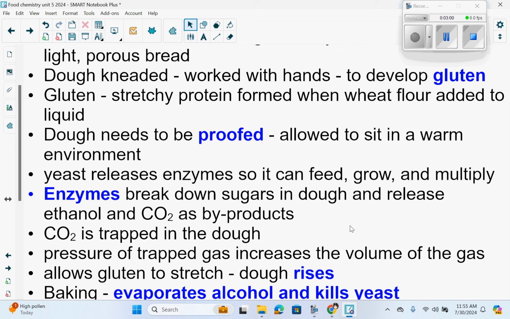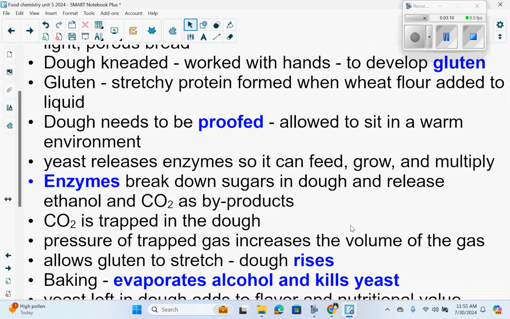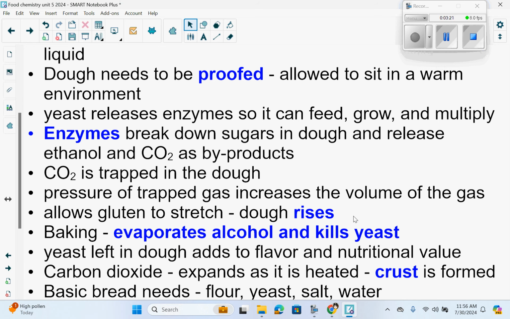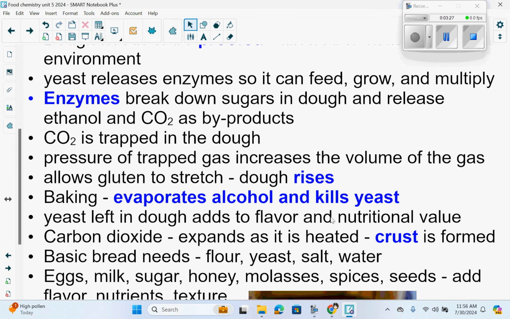The enzymes break down sugars in the dough and release ethanol and carbon dioxide as byproducts. That carbon dioxide is trapped in the dough. The pressure of the trapped gas increases the volume of the gas, allows the gluten to stretch, and the dough rises. Now, when you bake the bread, you evaporate the alcohol and kill the yeast. But the yeast is still left in the dough, and it adds to the flavor and nutritional value.